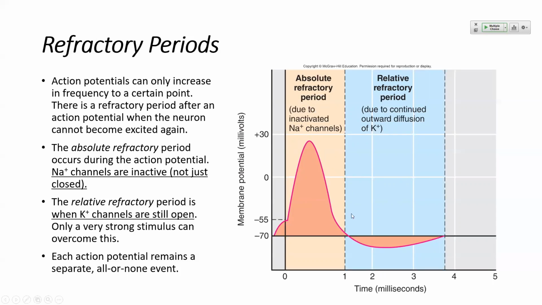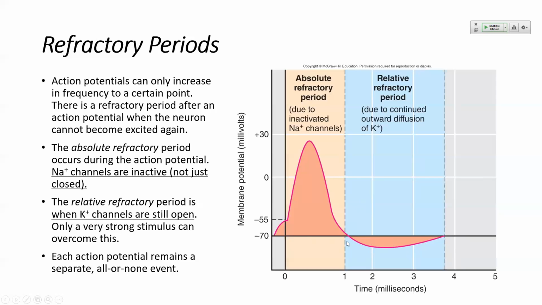Now, the period immediately after the action potential is complete, so beyond that 1 millisecond here, there is the relative refractory period, and this is due to the movement of potassium. Because potassium channels are still opening, potassium is still moving. Potassium is a positively charged ion, it's moving out of the cell, and it's creating even more of a negative environment, which you can see here.